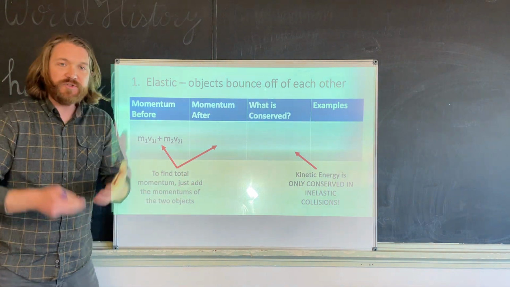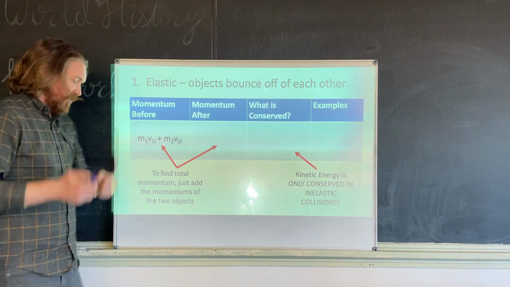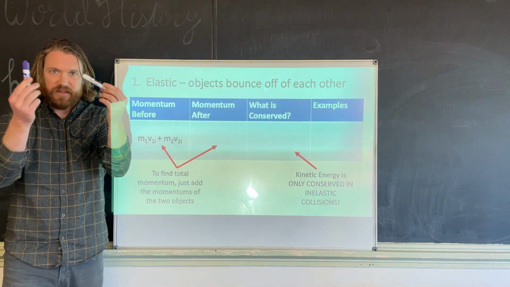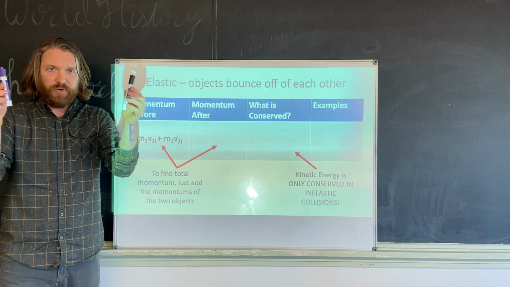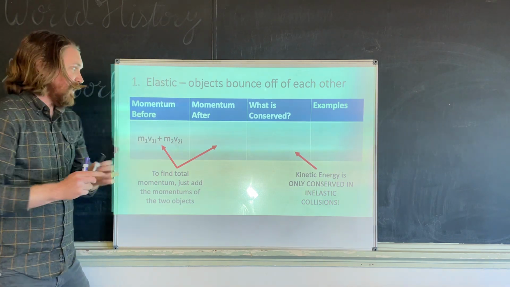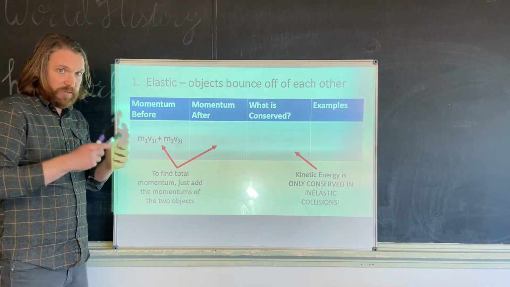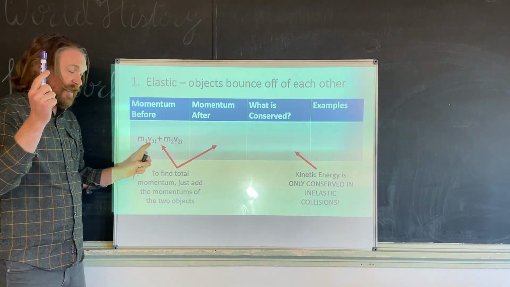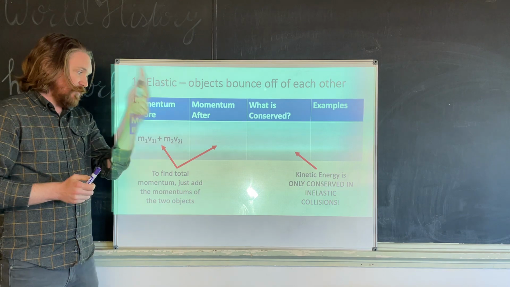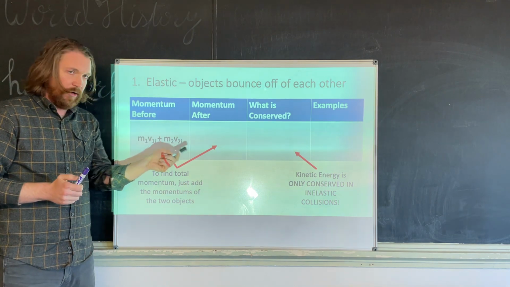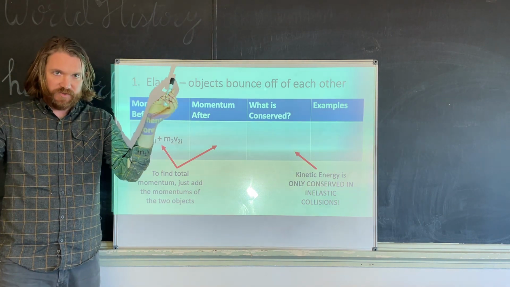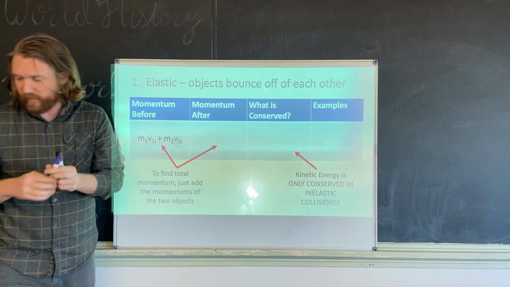Easy enough. Let's say we have two random objects that smash into each other, these two markers. These two markers are both moving, and for the momentum before they hit each other, you take the mass of the first marker, multiply it by its velocity, and then add that to the mass of the second marker multiplied by its velocity. So this is before they hit each other.